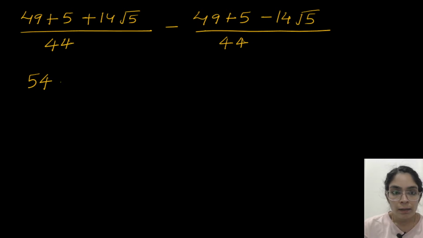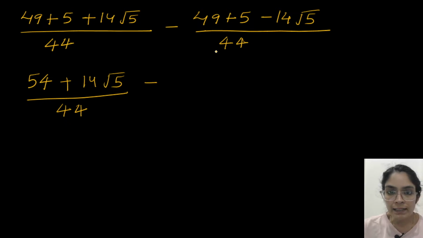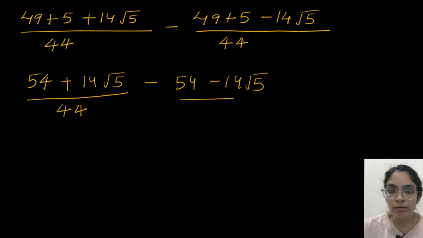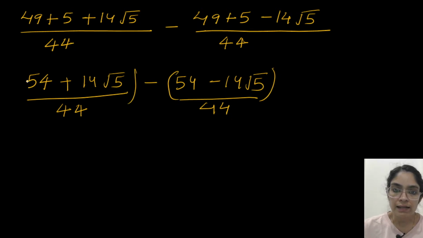54 plus 14 root 5 by 44. Minus, here also the same thing, 54 minus 14 root 5 by 44. So the denominator, instead of writing 2 times, see this is like a bracket only. I haven't opened it. Now let's open the bracket.